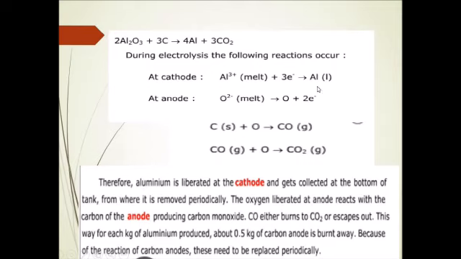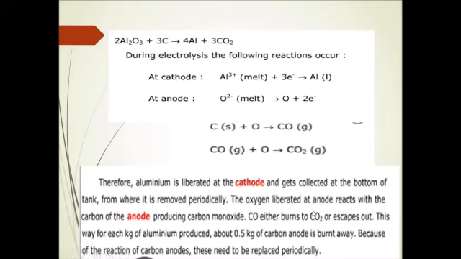At the cathode, we have aluminium present. So here it is very clear. You can see aluminium is liberated at the cathode and gets collected at the bottom of the tank, from where it is removed periodically, that is, very frequently.